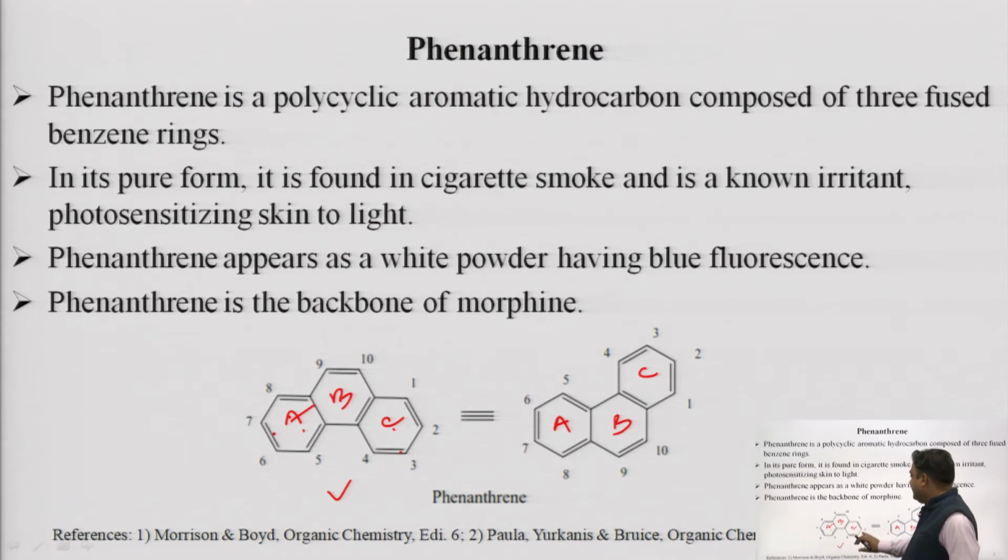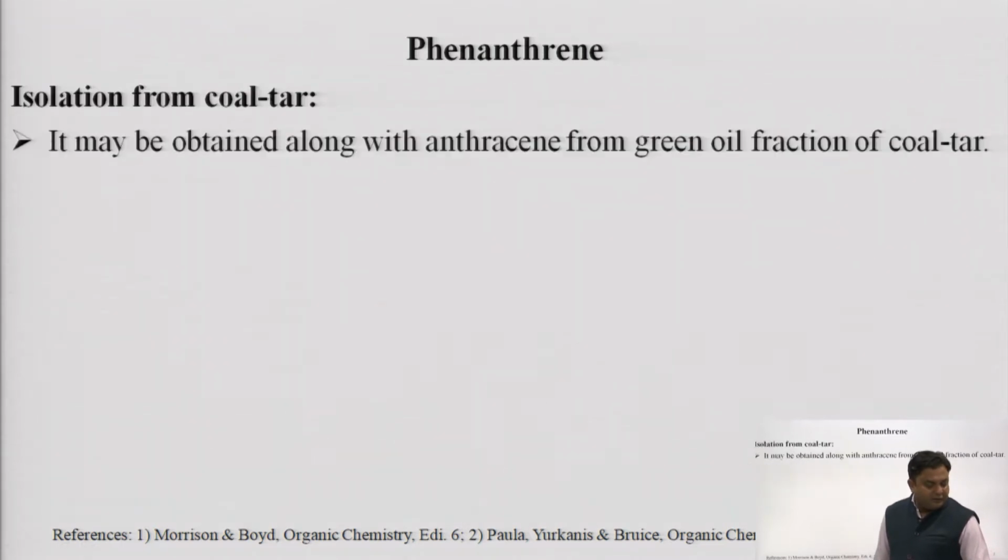In this case we started 1, 2, 3, 4, 5, 6, 7, 8 and then 9 and 10. In this structure we again started this way 1, 2, 3, 4, 5, 6, 7, 8, 9, 10. So phenanthrene numbering should be done like this.